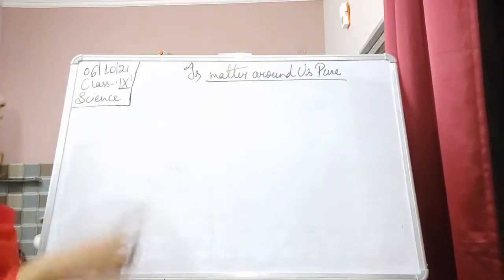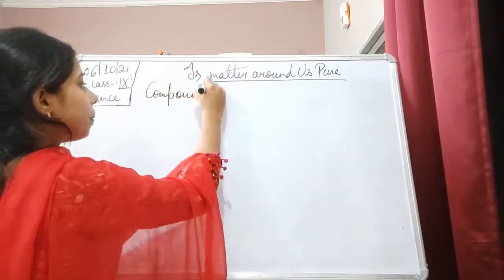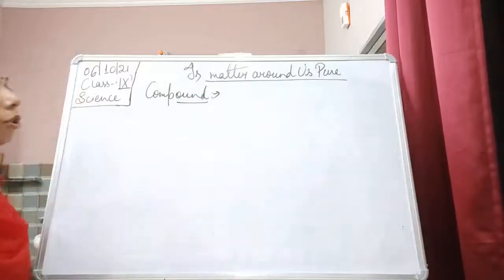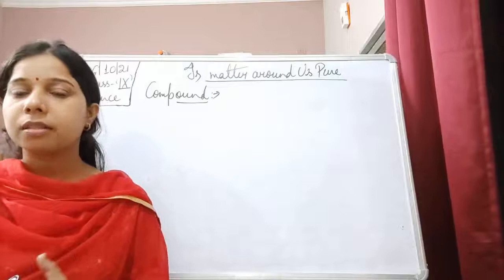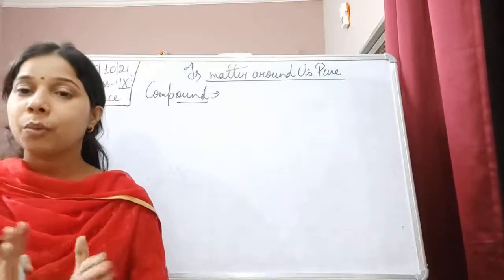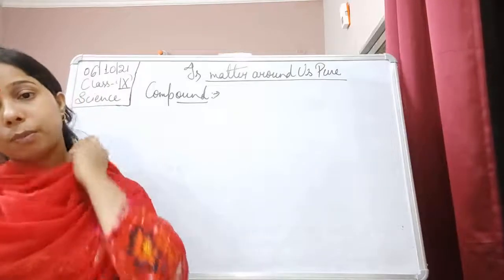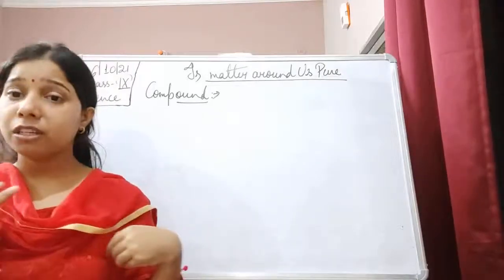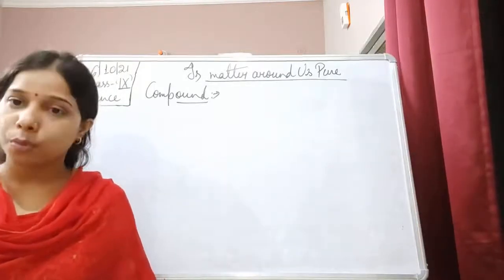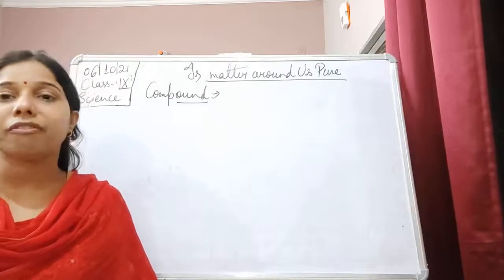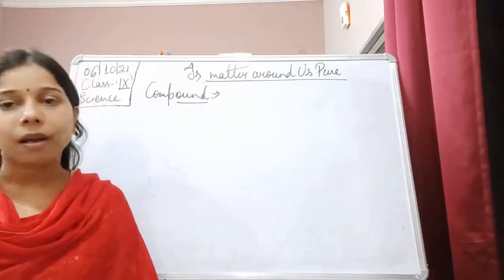Now we have started to understand the compound. So let us try to understand about the compound. See students, if we talk about elements, we have seen elements are pure substances which cannot be divided further. What about a compound? A compound is also a pure substance. But the definition of the compound is what? It is a substance in which two or more elements combine together in a fixed ratio or fixed proportion by mass, that we call a compound.